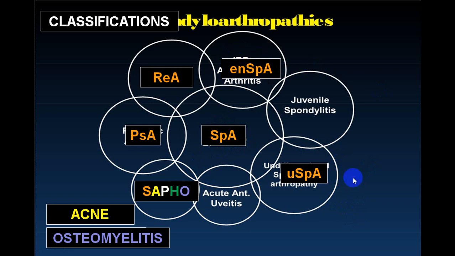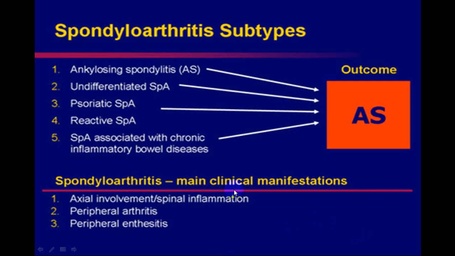Enteritis, spondyloarthropathy. These are all the different words which are being utilized. You can use whatever way you want. What is the basic thing? The person will have an axial joint involved in this, while in this other, along with this, you will have psoriasis. This will be after some infections. This will be with inflammatory bowel disease, etc. So there is an axial involvement, peripheral arthritis, and peripheral enthesitis.